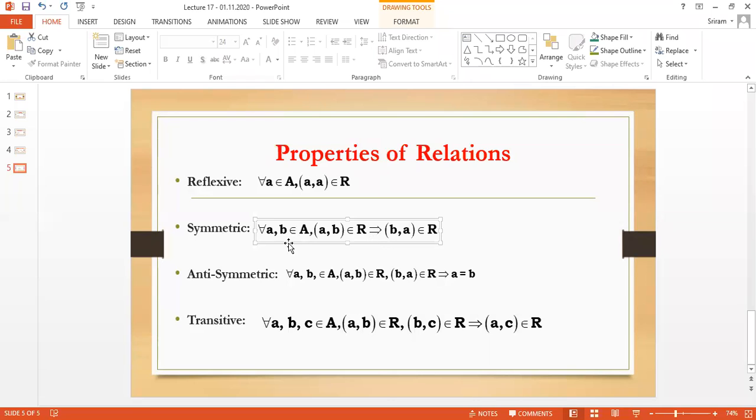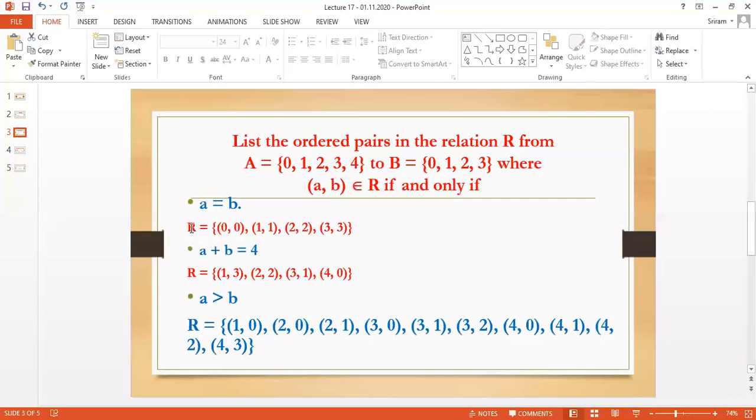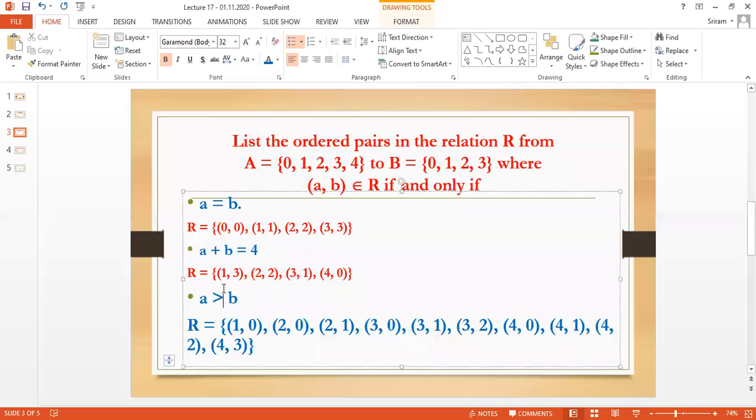So the meaning of symmetry is, when A comma B belongs to R, then we are going to check for B comma A. Let me take another problem. When I take 1 comma 3, what is the opposite? 3 comma 1. If I have something like this, then it is called symmetry.